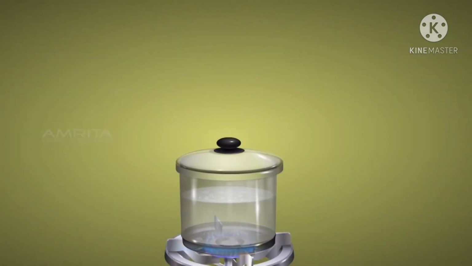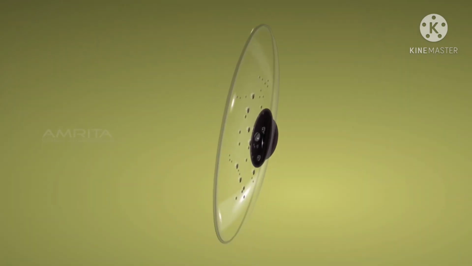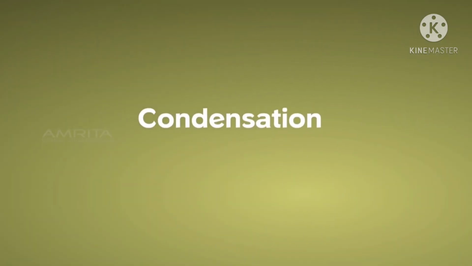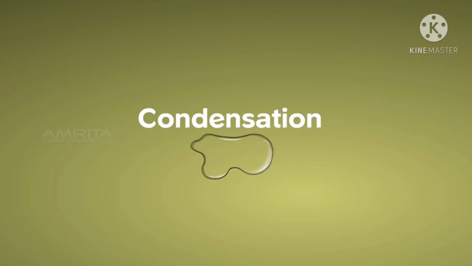Now, close the beaker with the lid and continue heating. After some time, you will observe droplets of water accumulated on the surface of the lid. Such a process is called condensation. During condensation, vaporized particles are accumulated and form liquid.